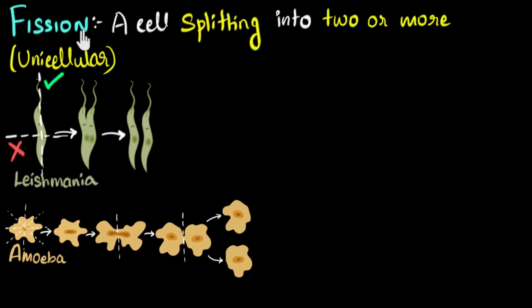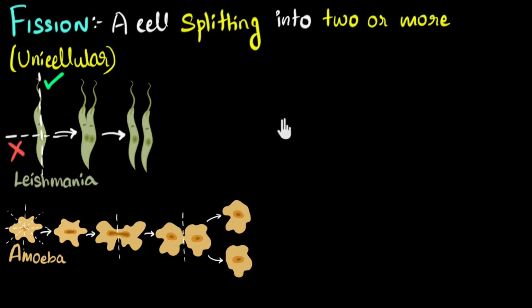So one way we can further classify fission is to say fission that happens along any axis, or fission that happens along a fixed axis. All right, now you can see that in these two cases, even though the fission is happening irregularly over here and in a fixed axis over here, what's common in both of them is that they are dividing into exactly 2 new offsprings.